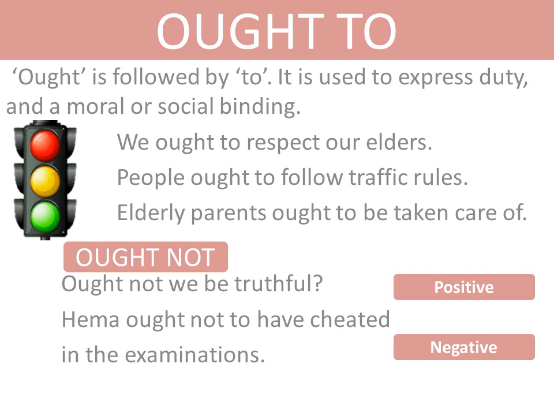But in the first case, the use of ought not conveys should be truthful. And in the second example, ought not conveys should not have cheated. So, please be very careful while using ought not. Ought not does not necessarily mean should not, like we just studied in the example.